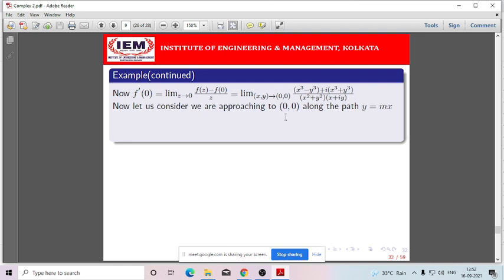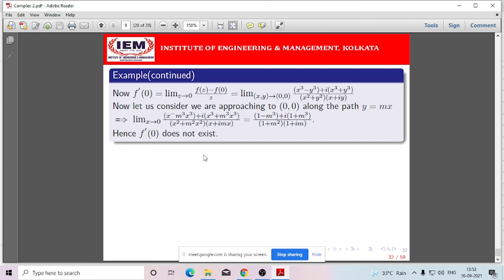Since we need to approach the point (0,0), we can approach along the path y equals mx. If you put y equals mx, the limiting value will depend on x only, and y will be changed in terms of x. The x cube will be cancelled out from numerator and denominator, and the limiting value will be this. So here the limiting value depends on the path. If I change the value of m, the path will change, so the limiting value will change. So that's why the limit of this quotient doesn't exist, so f'(0) doesn't exist.